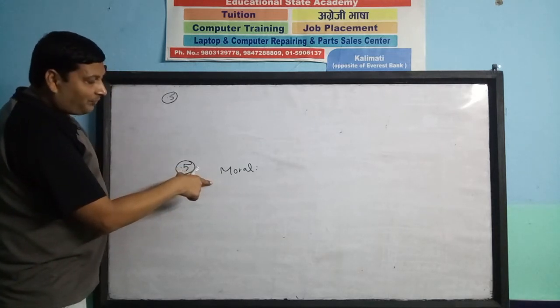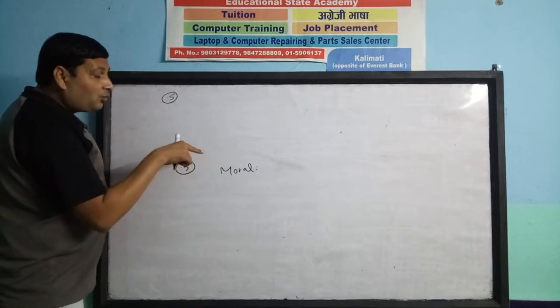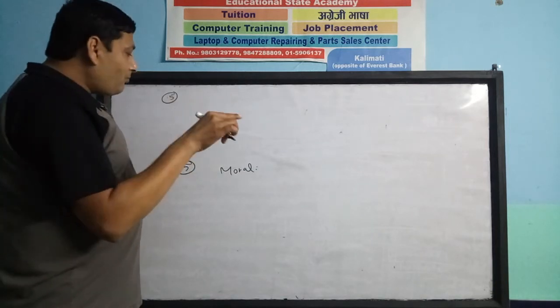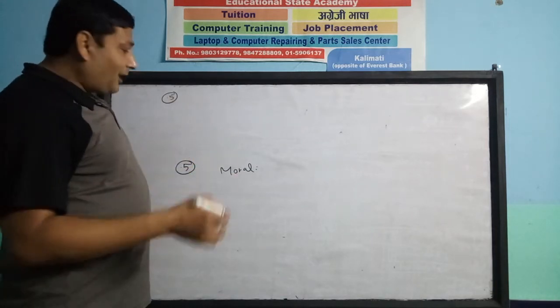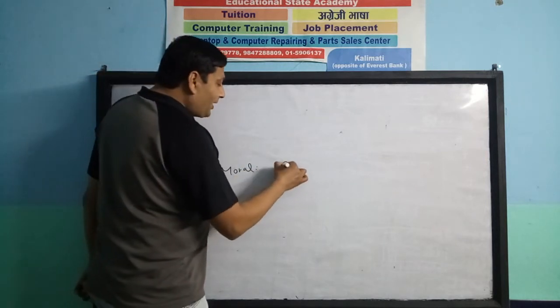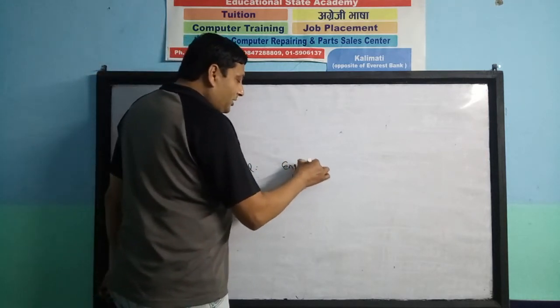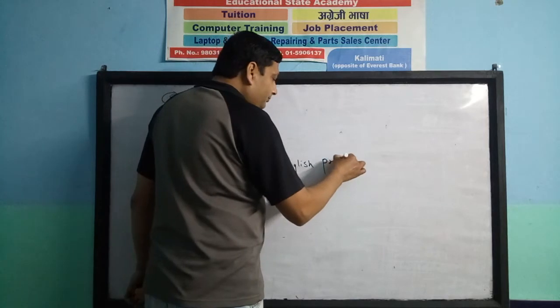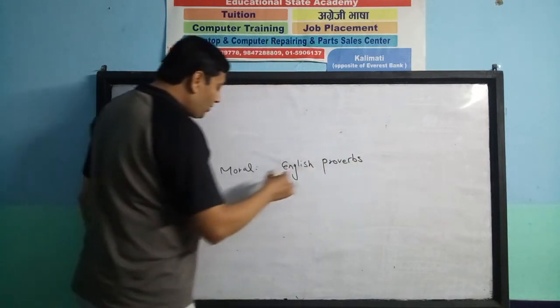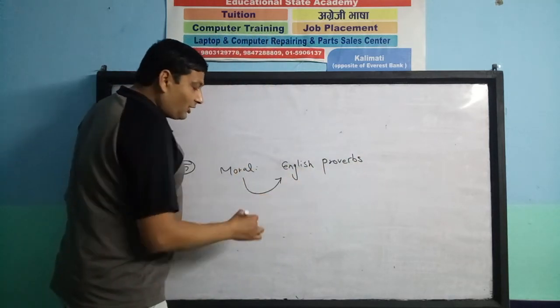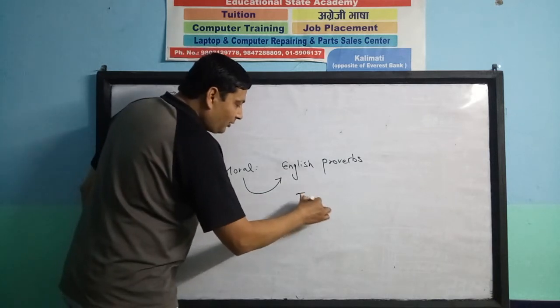So, finally, at the end, you need to mention a moral. What moral have you got? And basically, the moral should be in the form of an English proverb. Some English proverbs can be used to draw a moral, such as tit for tat, maybe okay.